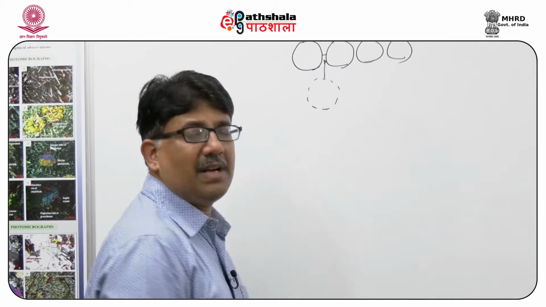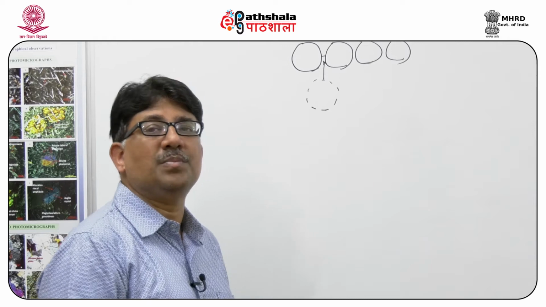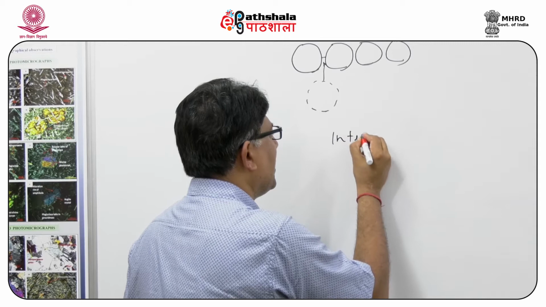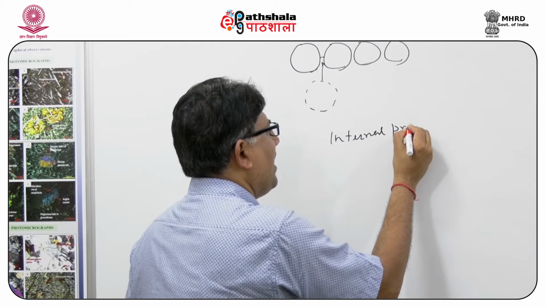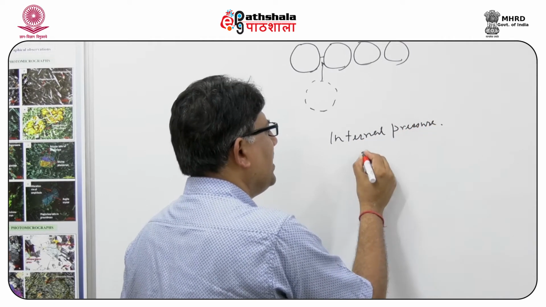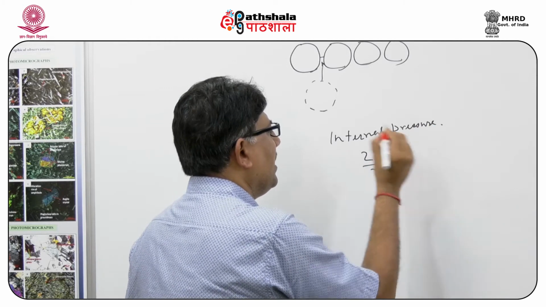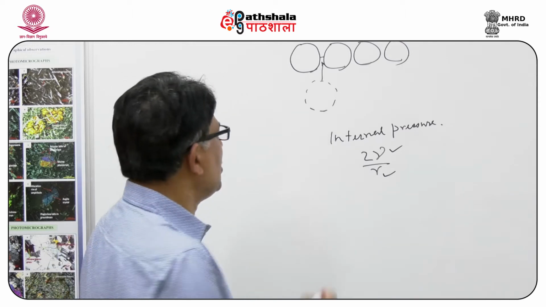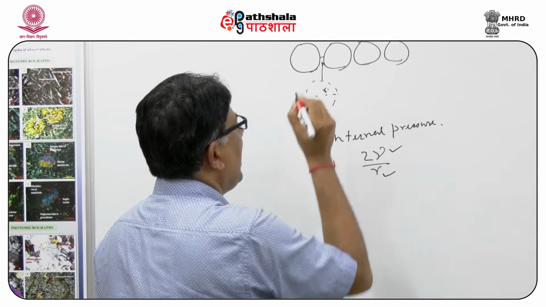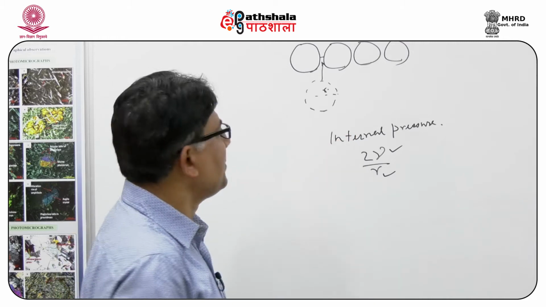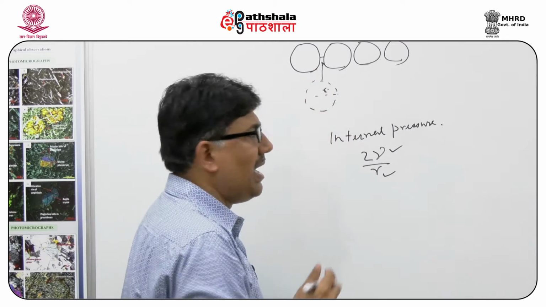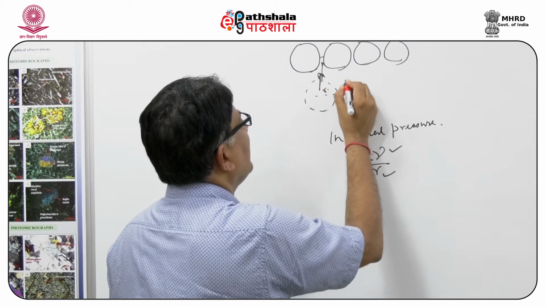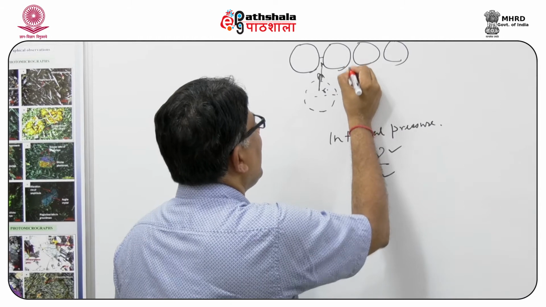So it is interpreted that what really controls its movement through this narrow pore space is the internal pressure of it. And how do we define the internal pressure? It is defined as the interfacial tension, and this is the radius of the globule. So this becomes the radius of the globule, and this is the internal pressure. Because of this internal pressure and the buoyancy effect, the oil globule first starts and tries to enter through the pore space.